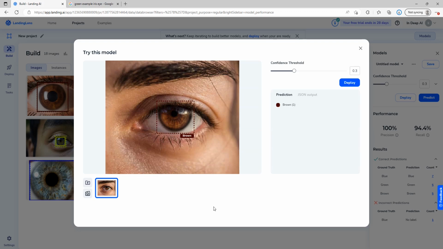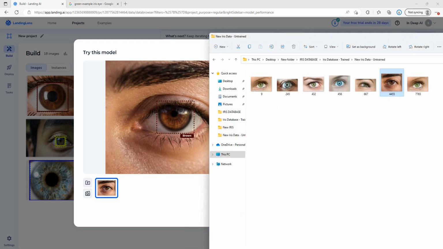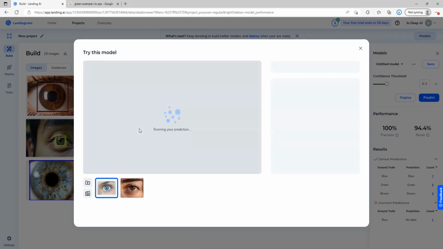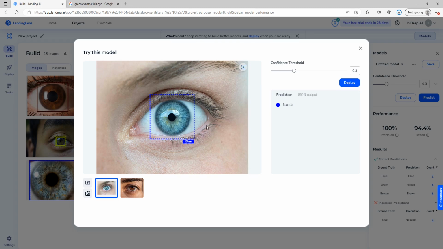And that has been correctly identified and labeled as brown. Next, we will try a blue variation, predicting through the model. And we see the second correct prediction, predicting that this iris is indeed blue.